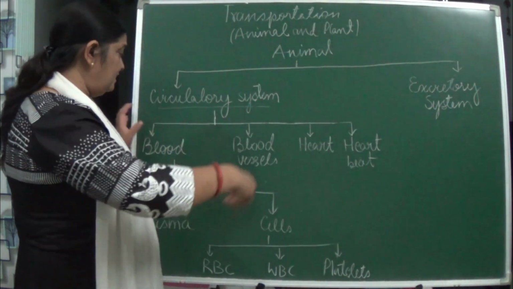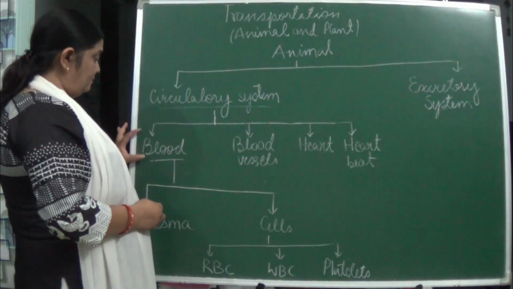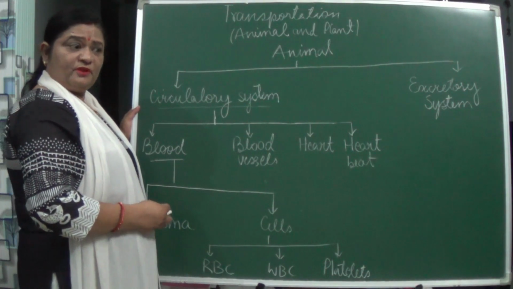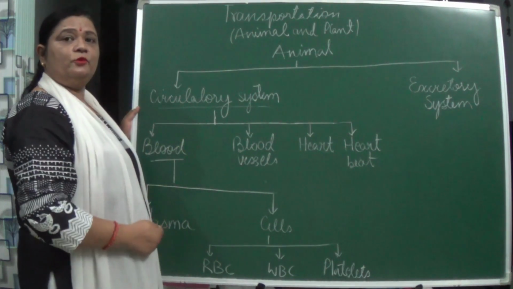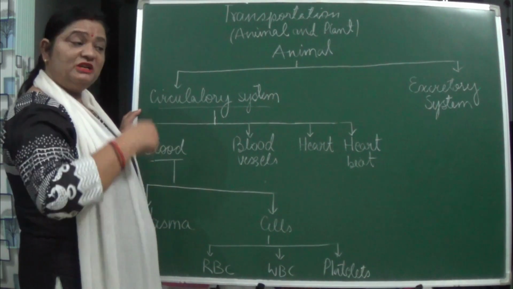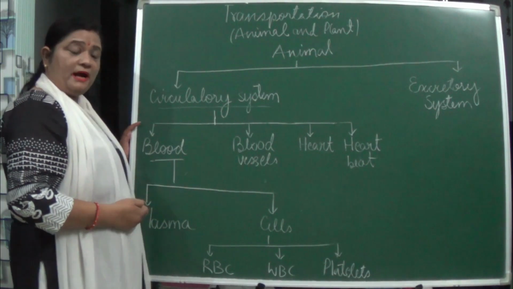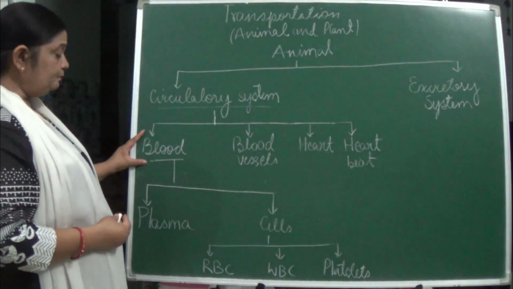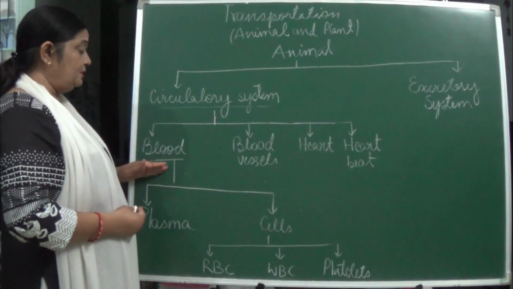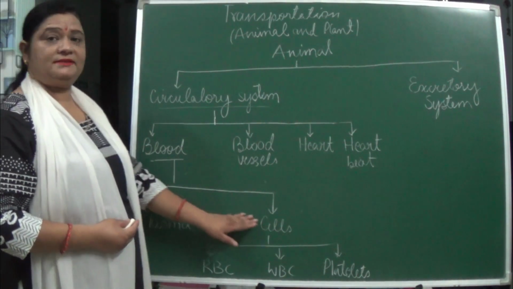And from there, the blood acts as the transport, which is taking the digested food or bringing the oxygen to the cells, and removing the carbon dioxide. So how does the blood do this? Actually, it consists of plasma and some cells.